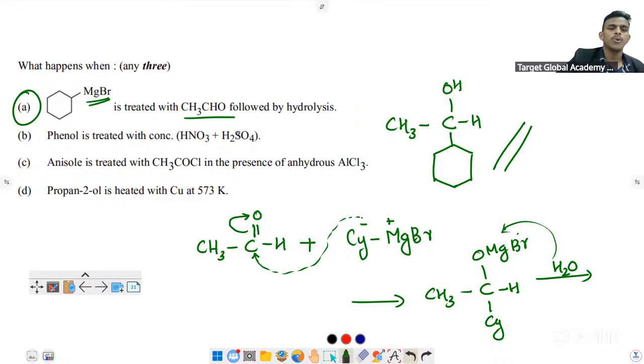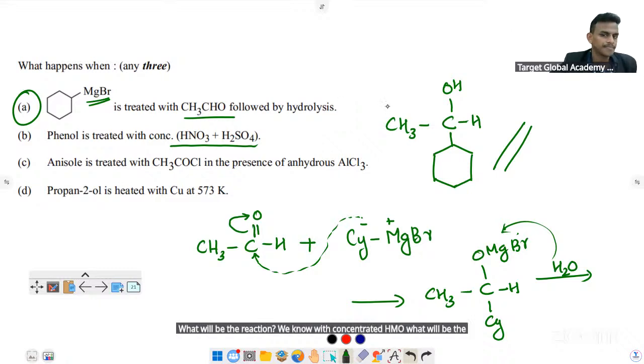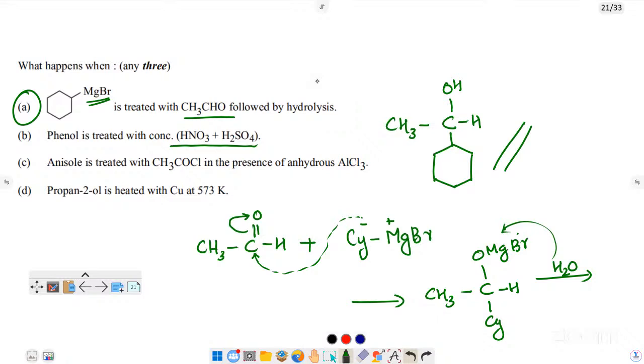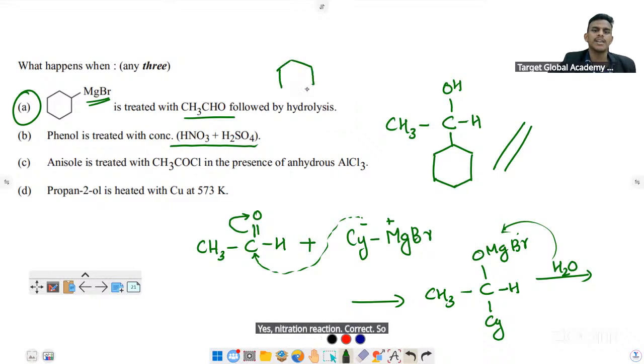Okay, now this one. Phenol is treated with concentrated HNO3 and H2SO4. What will be the reaction? Anyone? Nitration. Trinitrophenol. Yes, nitration reaction. Correct. So you are expecting meta-nitrophenol.